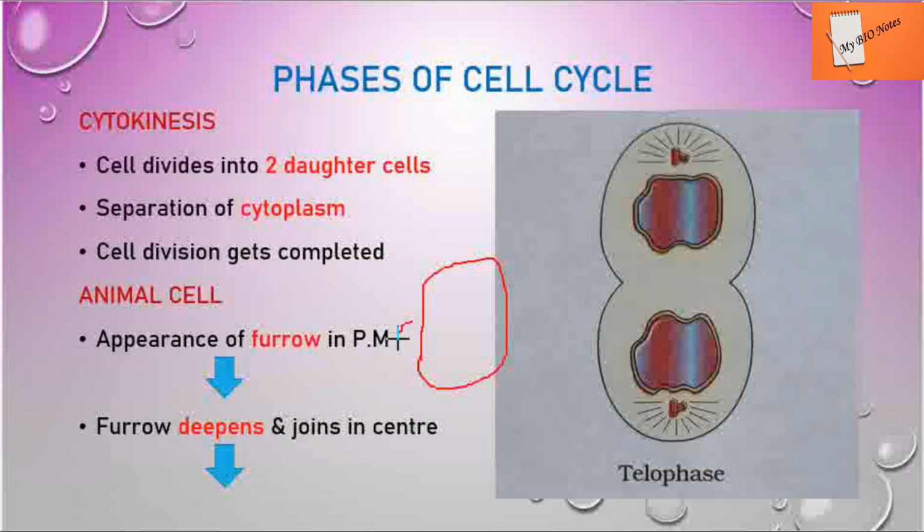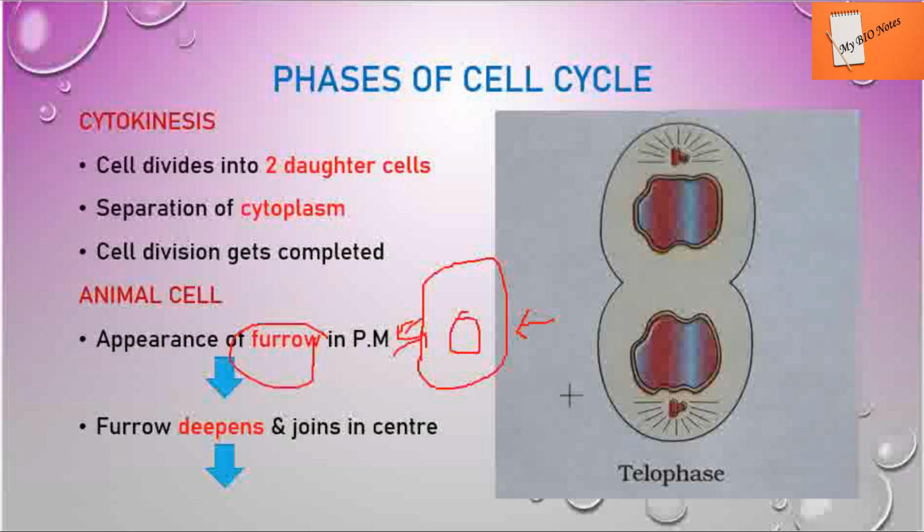Right? So in a plant cell you can see the cell wall. In an animal cell, they form a furrow. What is a furrow? It is a cut. So there will be a cut in this particular animal cell. So here they use the term furrow.